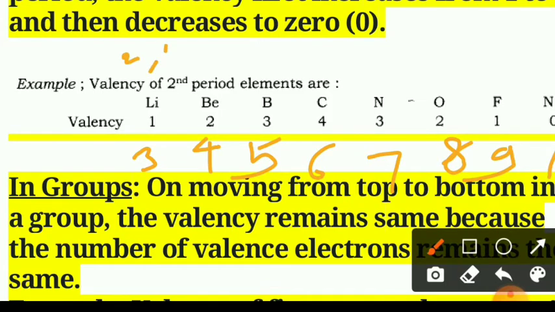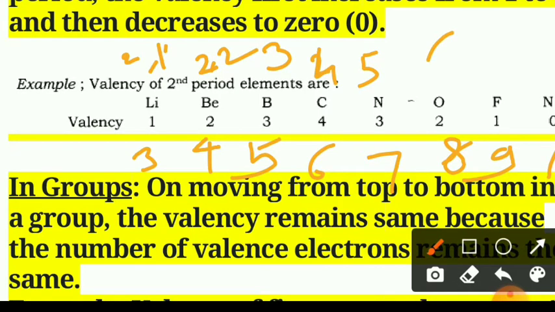If you see the number of valence electrons according to the configuration, it is 2, 1, then 2, 2, then 2, 3 meaning 3 valence electrons, 2, 4 meaning 4 valence electrons. For nitrogen the configuration is 2, 5, meaning 5 valence electrons, then 2, 6 means 6 valence electrons, 2, 7 means 7 valence electrons, and for neon 8 valence electrons in the outermost shell.